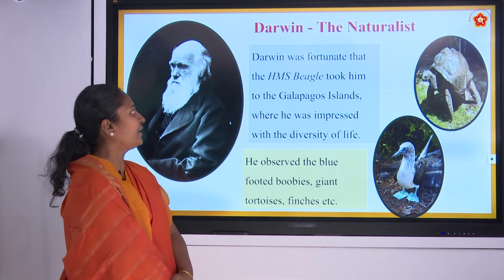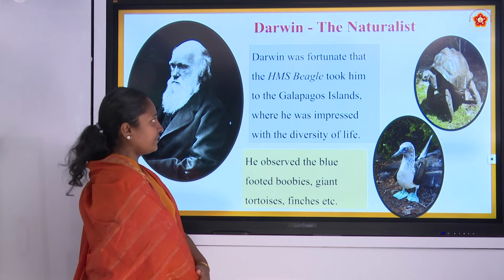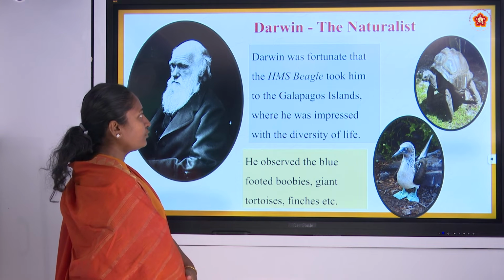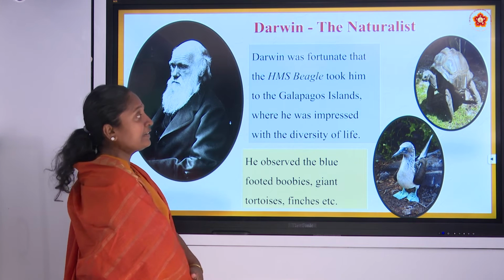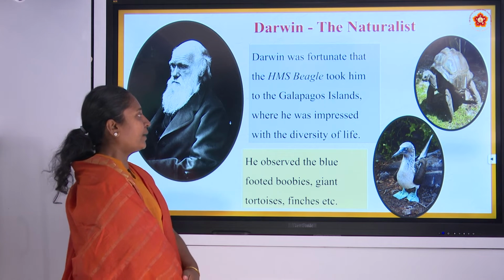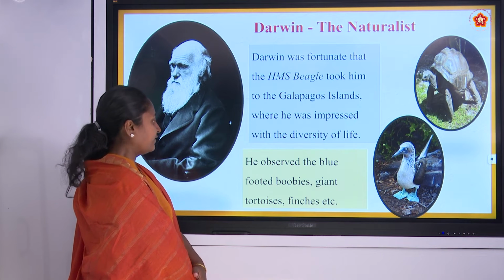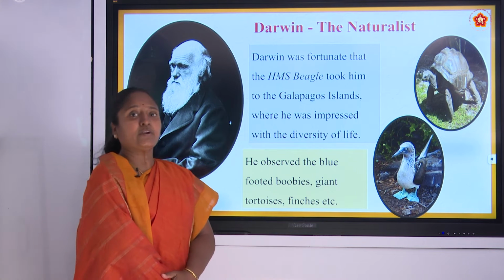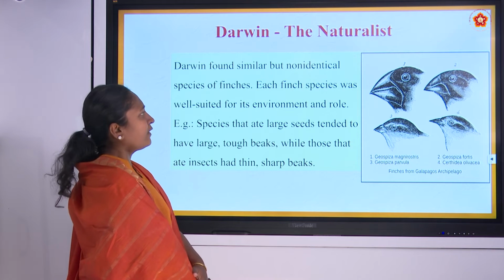So he got a very big chance, and then he took a voyage on HMS Beagle, and he roamed around the world. He was able to go to the Galapagos Islands, where he was impressed by the different kinds of life forms thriving in that environment. He was able to see blue-footed boobies, giant tortoises, and figs as well, and finches as well. We may be thinking, what are finches?